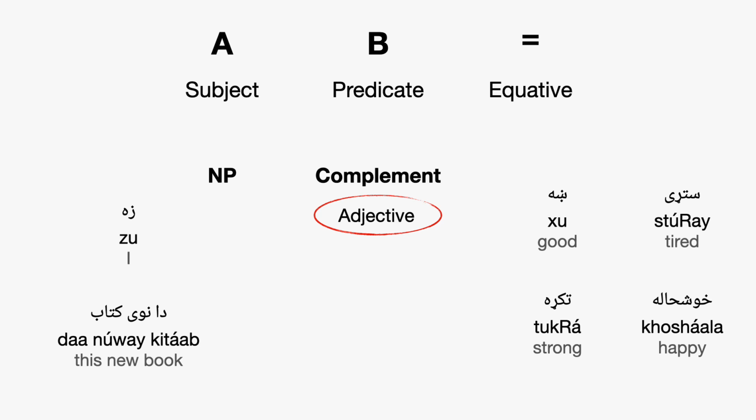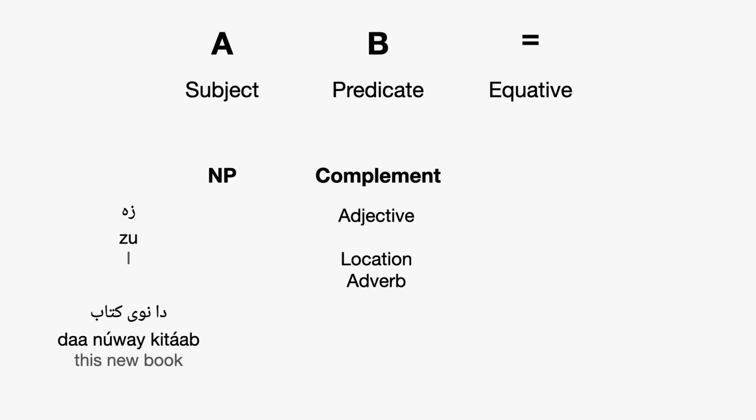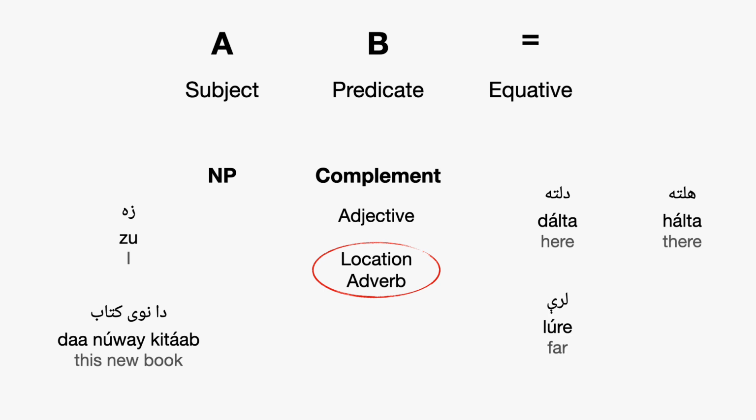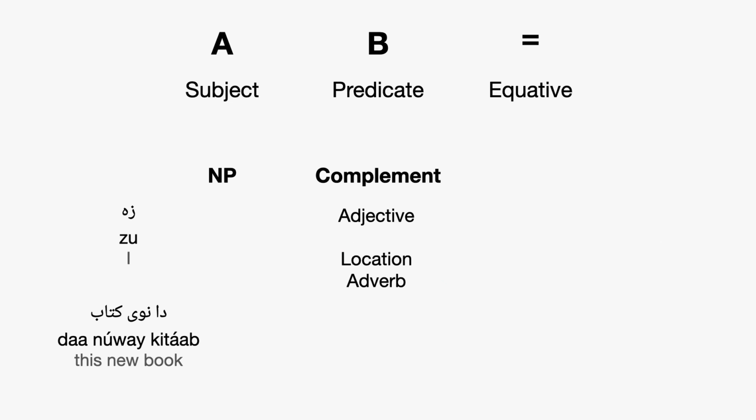And a complement can also be a location adverb, an adverb that shows the location of the subject. So, for instance, delta, alta, lere, meaning far, or nazdi, meaning near. So I could say, za lereyam, I'm far away, or za nazdiyam, I am close by. It can also be a sandwich. That's a word that I'll use to talk about what some people might say are prepositional phrases. But in Pashto, we have prepositions and postpositions. So rather than saying an adpositional phrase, we'll talk about a sandwich.